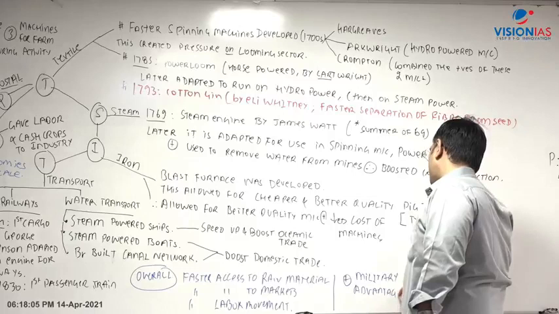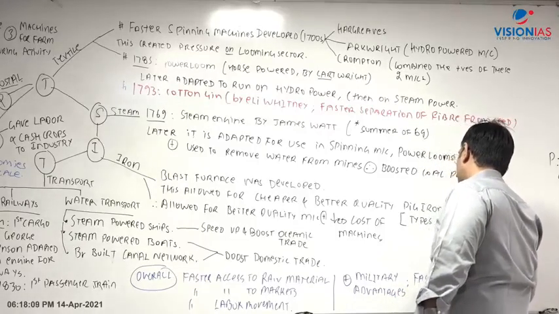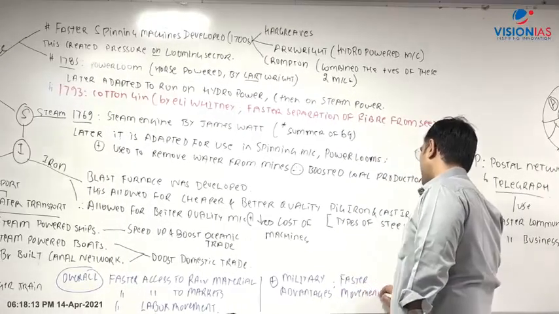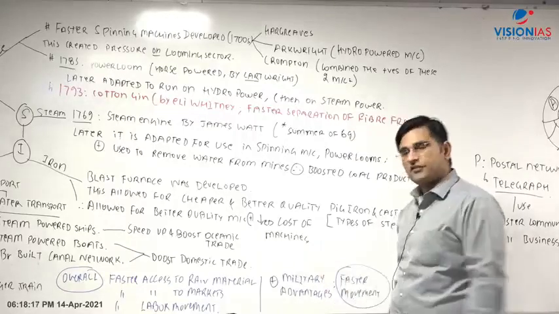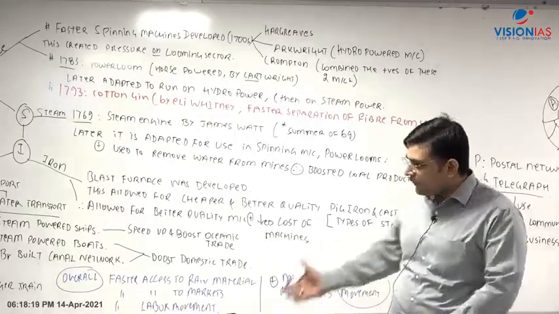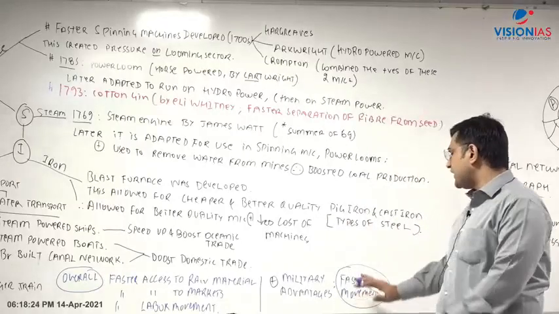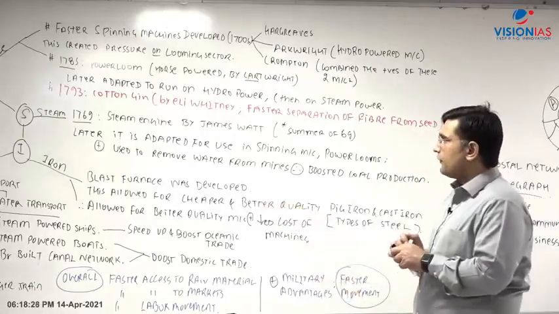What are the military advantages? That is with respect to faster deployment of military, faster movement and faster deployment of military, right? Faster movement will be there. Now your naval ships will be faster, right? So everything plus movement of troops will be faster, movement of arms and ammunition will be faster. So therefore logistics and all of this, so military advantages will also be there. So therefore this is your PISTA.